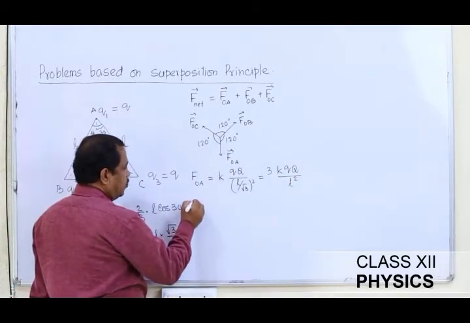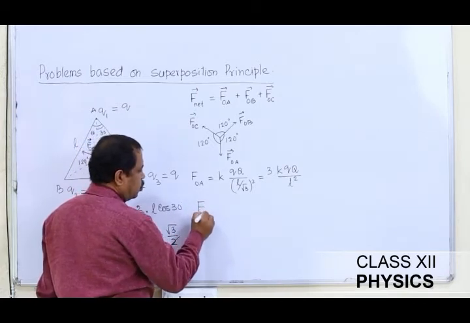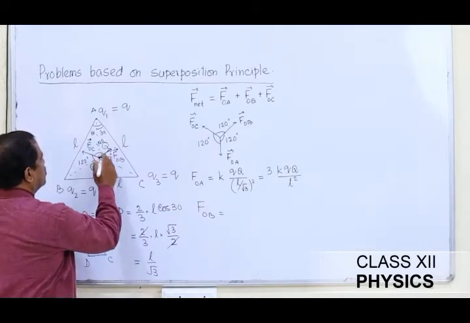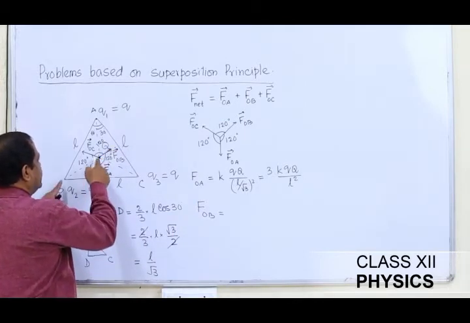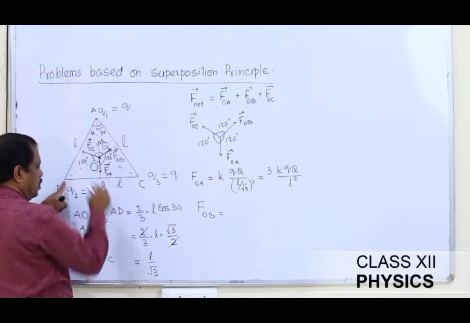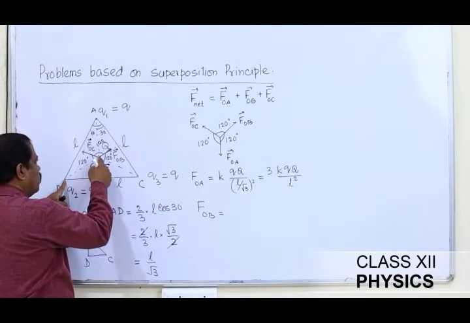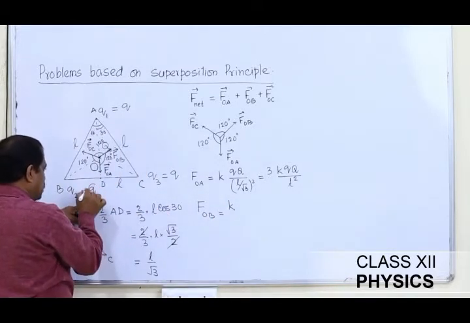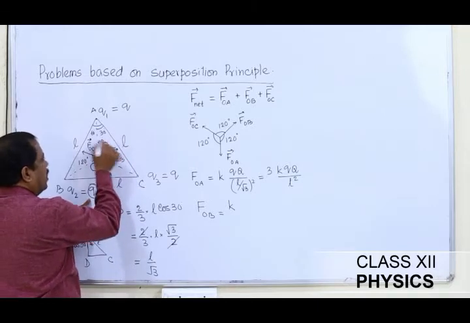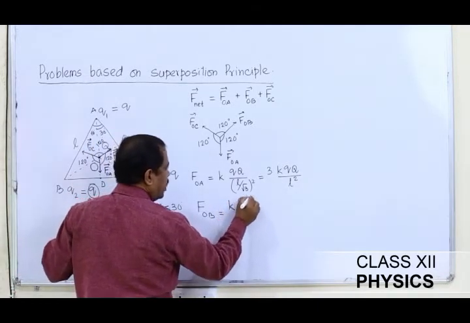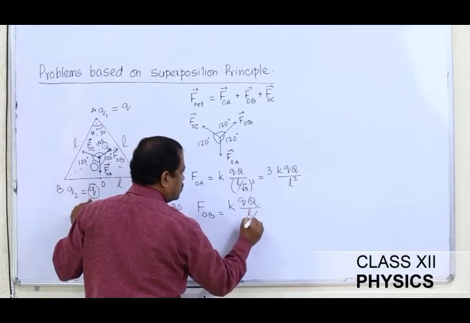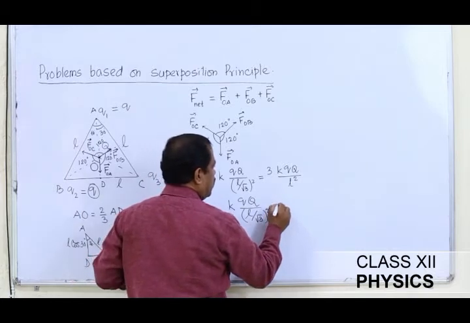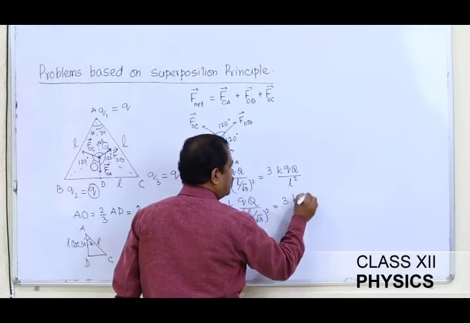If I try to calculate the second force OB, this will be equal to FOB. This is the force FOB. So this distance, by symmetry, if this is L by root 3, then this distance is also L by root 3. So as such, K into the product of the two charges. So this is Q and capital Q I have. So this is Q into capital Q divided by distance square. I find that again the magnitude is equal.